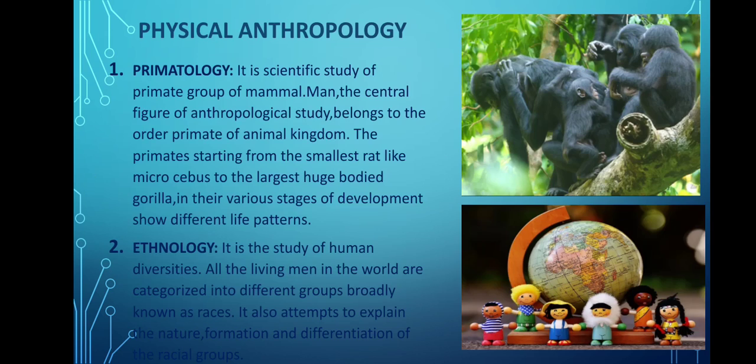So Caucasoids have white skin, right, because they are away from the equator, and Negroids have black skin because they are living near the equator, and Mongoloids have yellow skin because they are living in the intermediate region. Then there are some other factors also which are responsible for their racial changes. If a person is affected by those changes, it may be genetical. It is passed to the generations because of that environment.